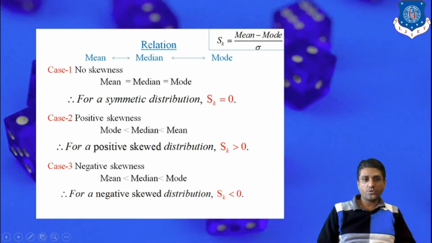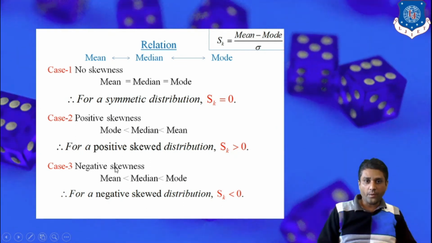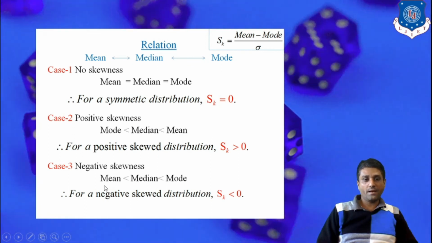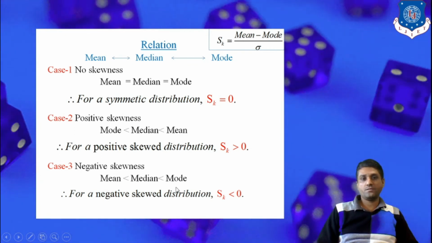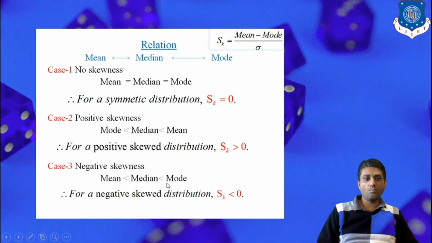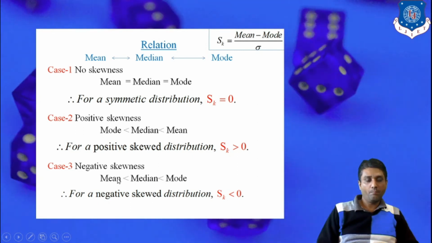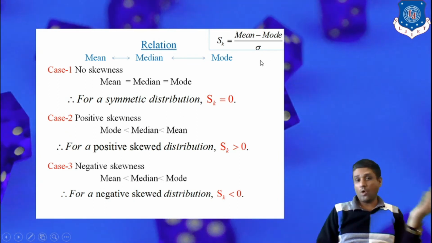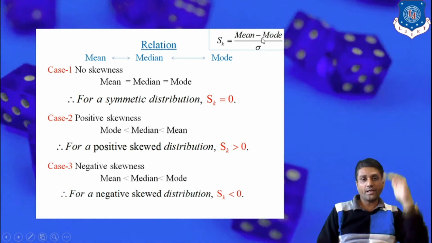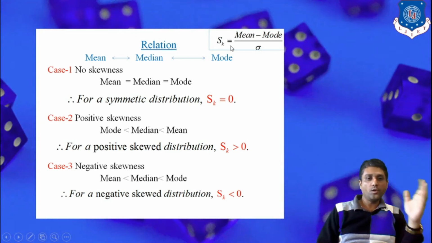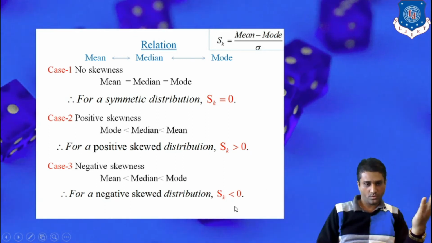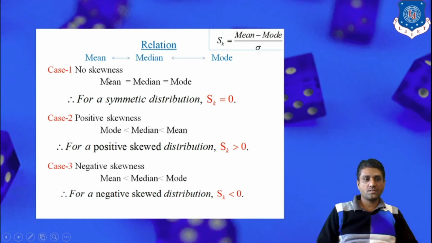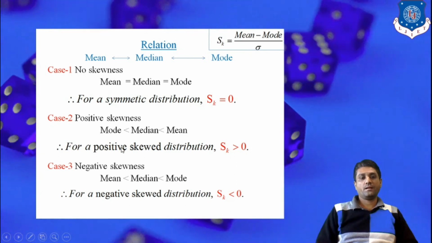When there is a negative skew, the relation between mean, median and mode is given by mean less than median less than mode, that is mode is greater than mean. So the numerator becomes negative, the denominator is always positive, so a negative quantity upon a positive quantity, and the value of skewness is less than 0. So these are the relations between the skewness coefficient and the symmetrical and skewed data.